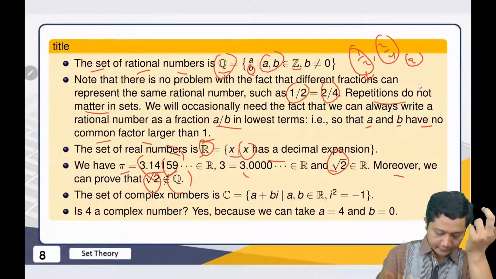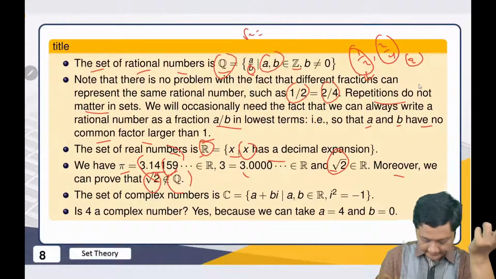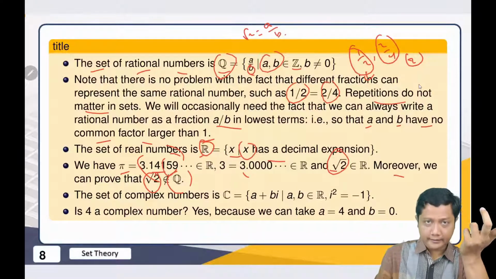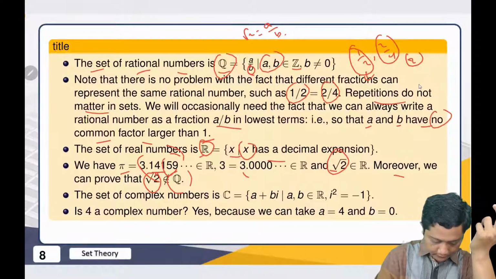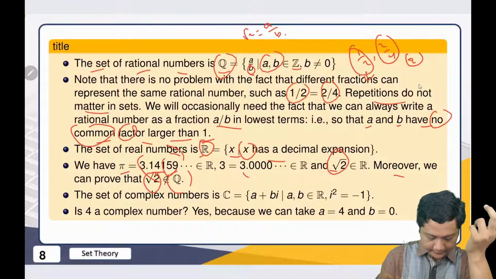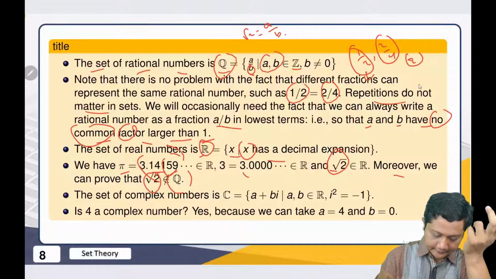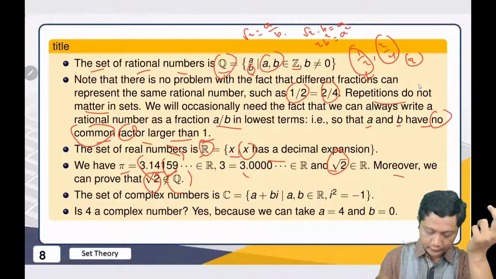The reason is, when we have the square root of 2, if we can write it as a rational number, maybe A over B, right? Then the easiest way is to make the common factor not larger than 1. But if we have this, then we have square root 2 times B is equal to A. That means 2B squared is equal to A squared.